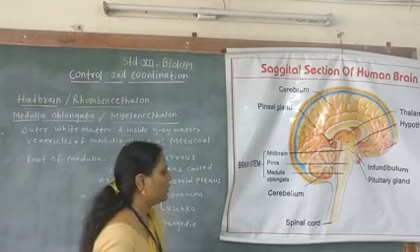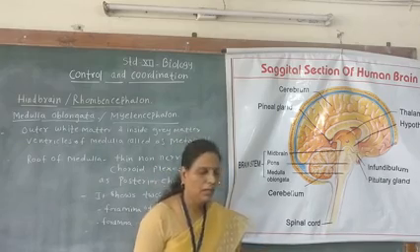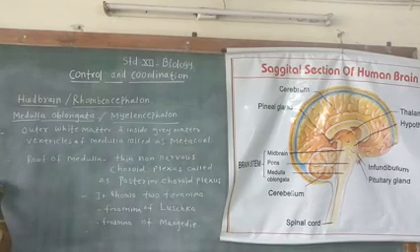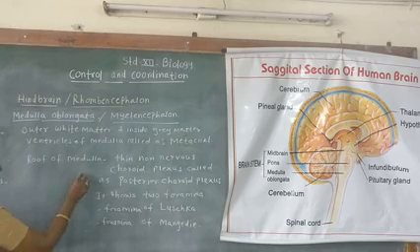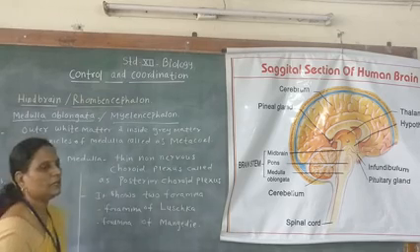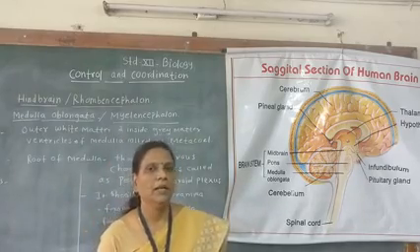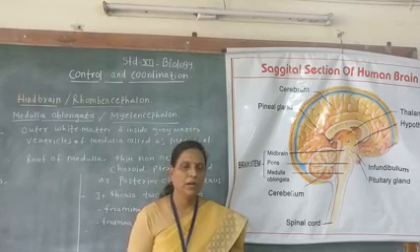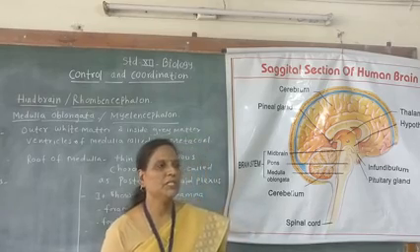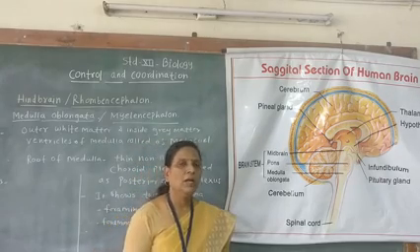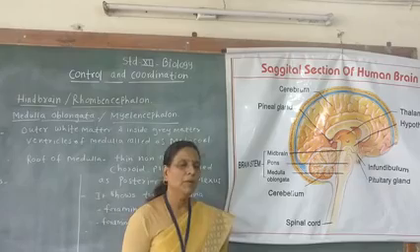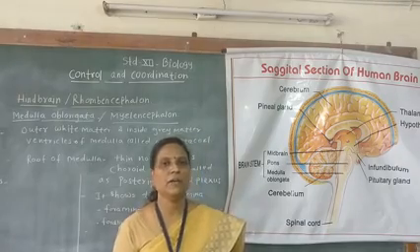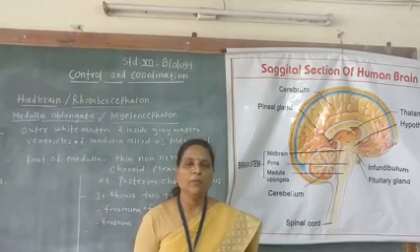Now we will study the functions of medulla oblongata. It is the vital center, the center for all the vital activities like respiration, heartbeat, vasomotor activities, etc. Also some non-vital functions like coughing, sneezing, yawning, hiccuping are controlled by the medulla oblongata. So it is the main center for respiration, heartbeat and vasomotor activities.